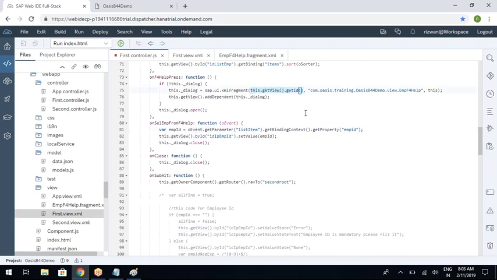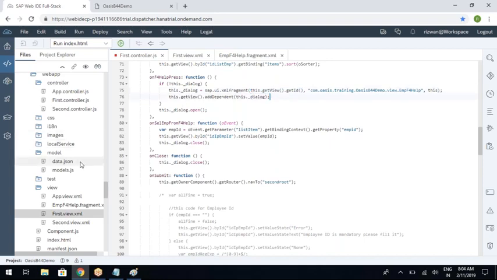You are giving a unique ID for the fragment, and instead of hard coding, you are saying whatever the view ID is, take the same. Okay, I got it. What you're saying is that instead of the ID INP ID, we are saying this.getViewId, right?